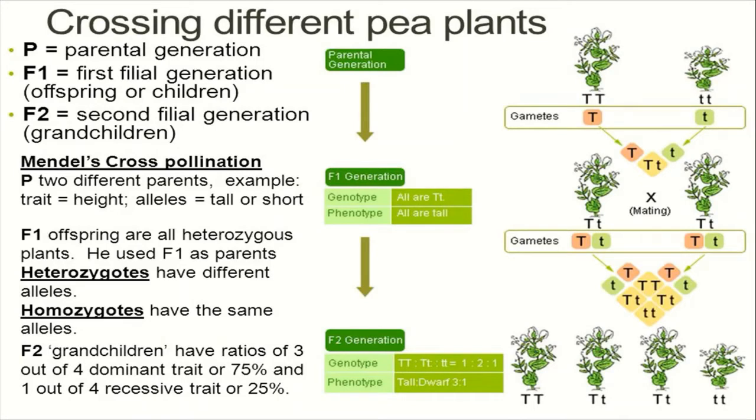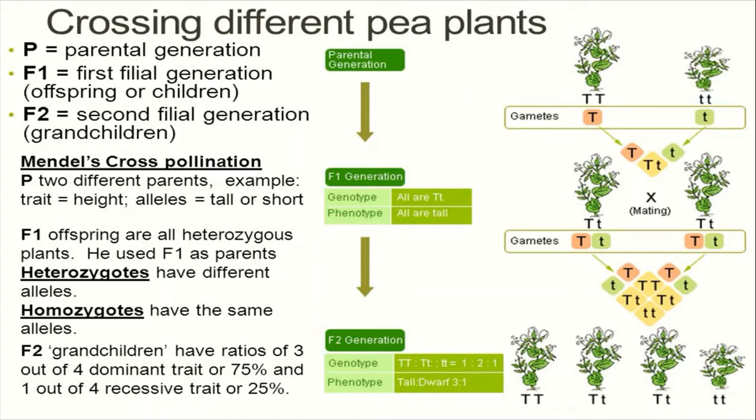The genotype of tall plants will be capital T, capital T, that means double T, and the genotype of dwarf plants will be small t, small t. Therefore, the gamete of tall plants will be T and the gamete of dwarf plants will be small t.